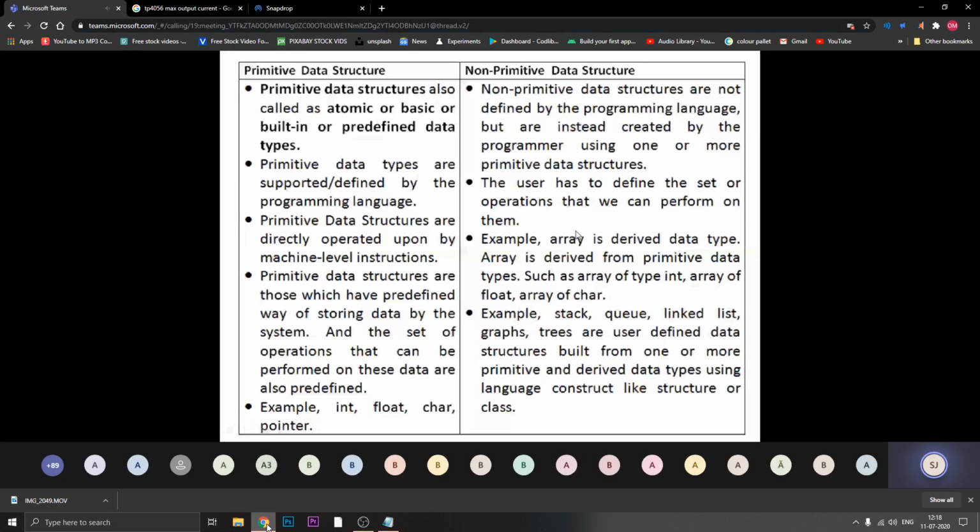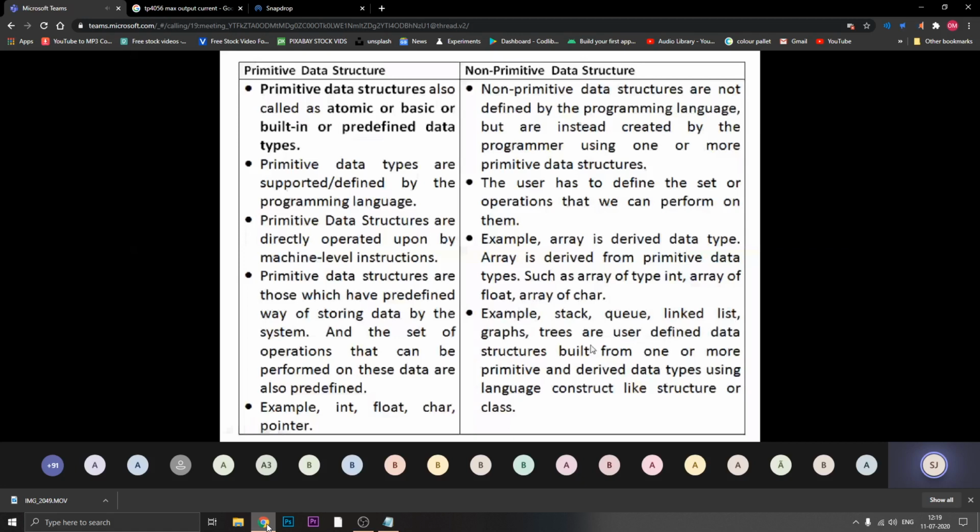Here you can see the examples. In primitive data structure, examples are integer, float, character, pointer, and in non-primitive data structure you have examples like stack, queue, linked list, graphs, tree, and so on. Okay, so this is the difference between primitive and non-primitive data structure that we have discussed up till now.